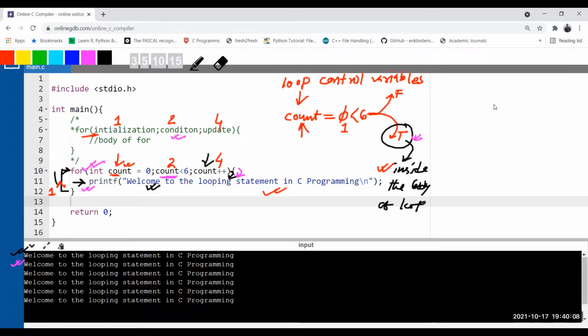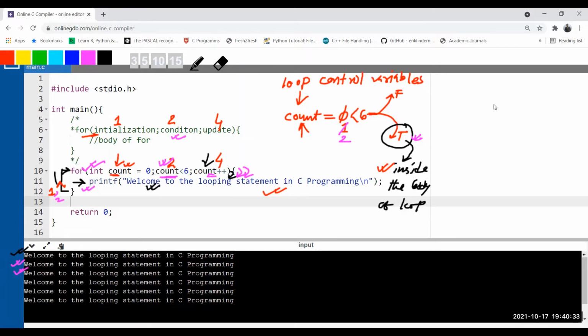Okay. So next, what you need to do? Again, it will go up, but while going up, the update will get executed, and now it becomes 2 from 1. So again, it will be going up with the value 2. Now again, you need to check the condition. 2 less than 6. Yes, it is true. If it is true, going inside. Again, that particular line gets printed.